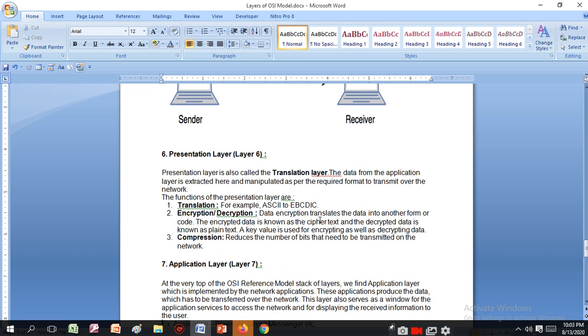Encryption, decryption. Data encryption translates the data into another form or code. The encrypted data is known as the ciphertext and the decrypted data is known as plain text. This is a technology through which we encrypt and decrypt data. It is a big concept. A key value is used for encrypting as well as decrypting data. There are two types of key, public and private, and I will tell you in detail one day about encryption and decryption. Compression reduces the number of bits that need to be transmitted on the network.